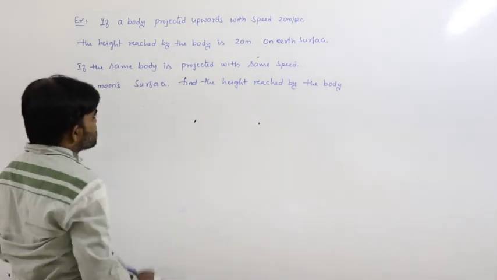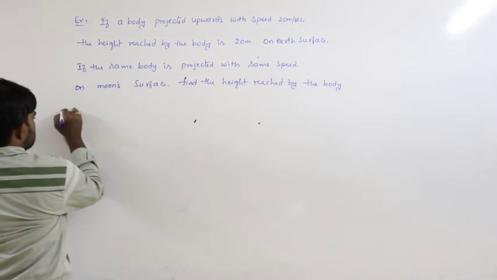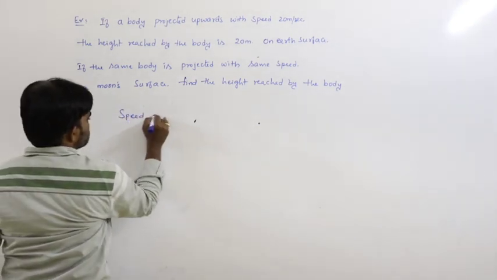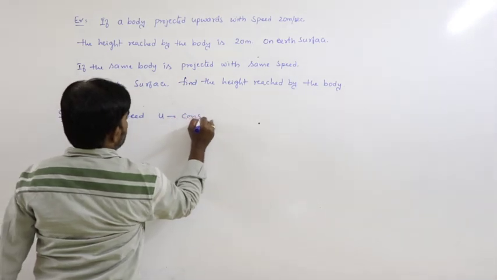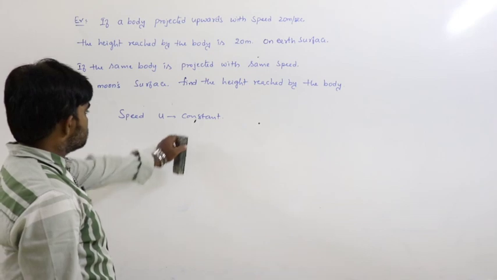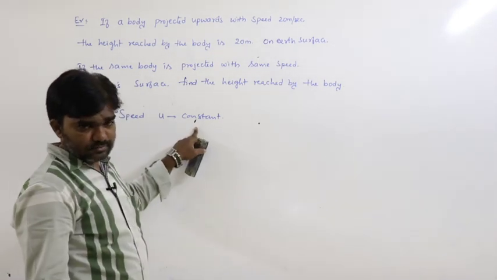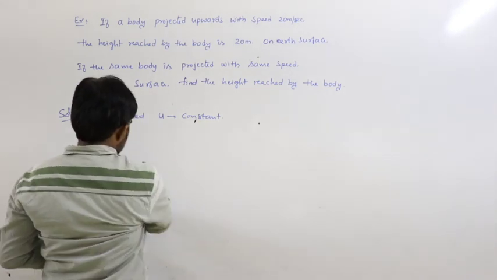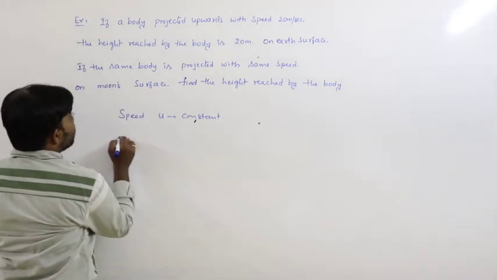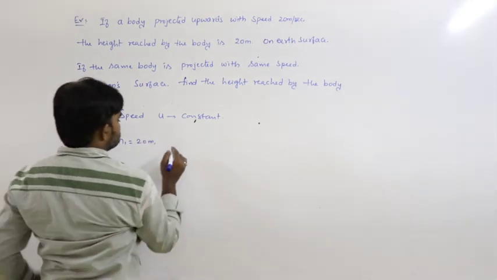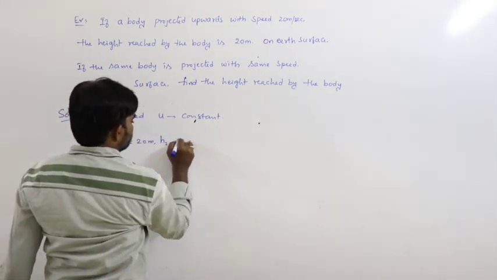Here the speed remains constant. So see the solution. Here the speed, that is u, remains constant on both surfaces. Given that, we know h1, first case 20 meters, and h2 we have to find out.